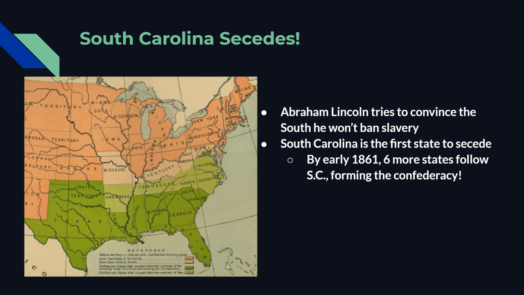enough, and they secede. Once South Carolina secedes, these other 6 states down here in the dark green join South Carolina, right? We have Texas, Louisiana, Mississippi, Alabama, Georgia, and Florida. They're all gone. Later on, this map changes more once the actual war begins and these middle states have to pick a side. So that's early 1861. Confederacy is formed. Abraham Lincoln is not the president of these places as far as they're concerned.